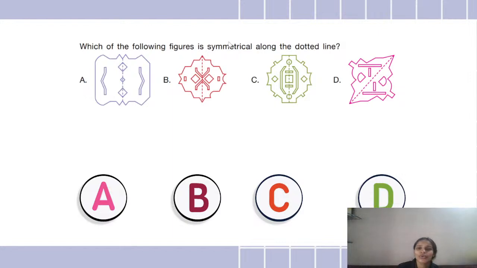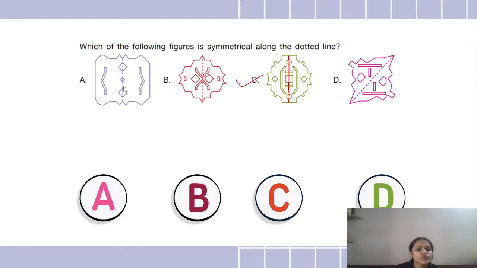Okay, yes, whoever has given the option C is absolutely correct, because if you look at this figure, this is my line which represents the mirror, and both the sides are exactly the same. So option C is correct, children. And both the sides here are exactly the same.